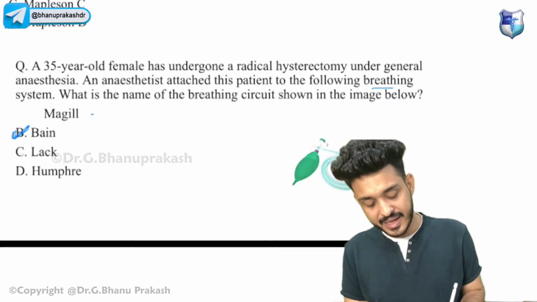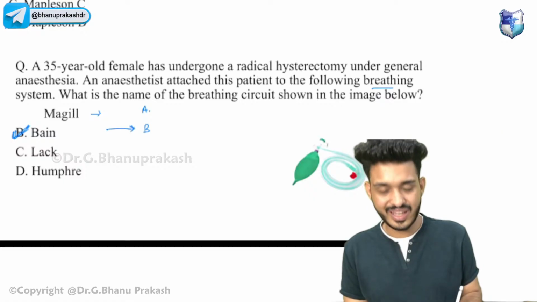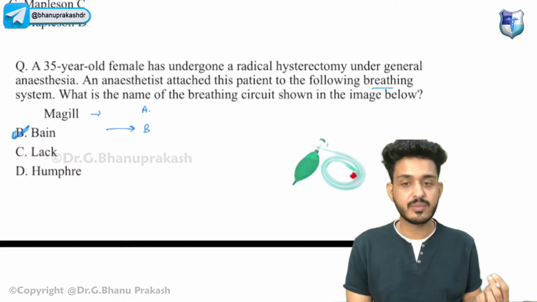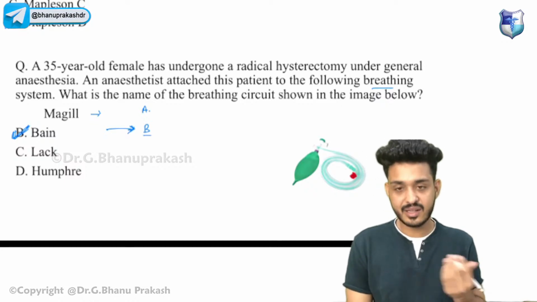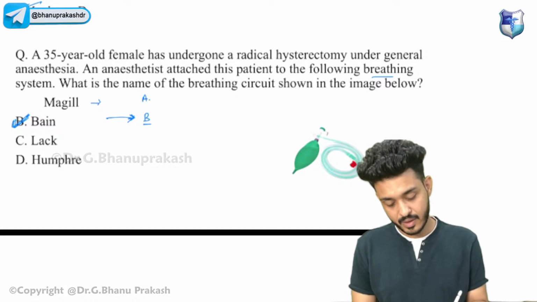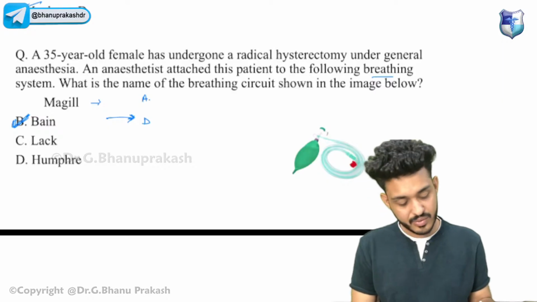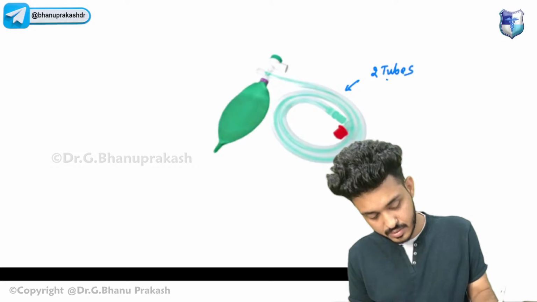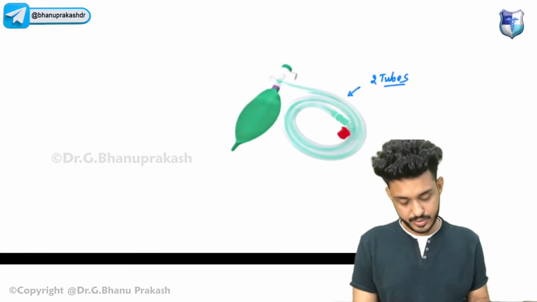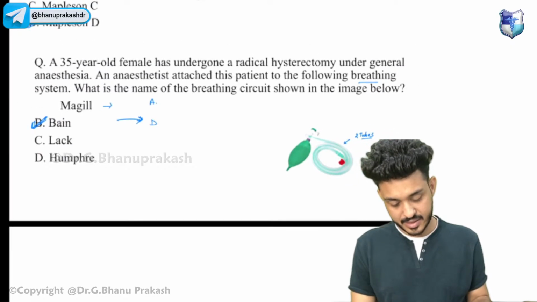Bain circuit. Magill circuit is type A. Bain is type B. When you are dependent on your Bain, you can remember you are dependent on your sister, right? That is your Bain. In Gujarati, that is Bain, right? So that is your Mapleson D. How will you identify this? It is having how many tubes? Two. It will be having double tubes. So that is your Bain circuit.